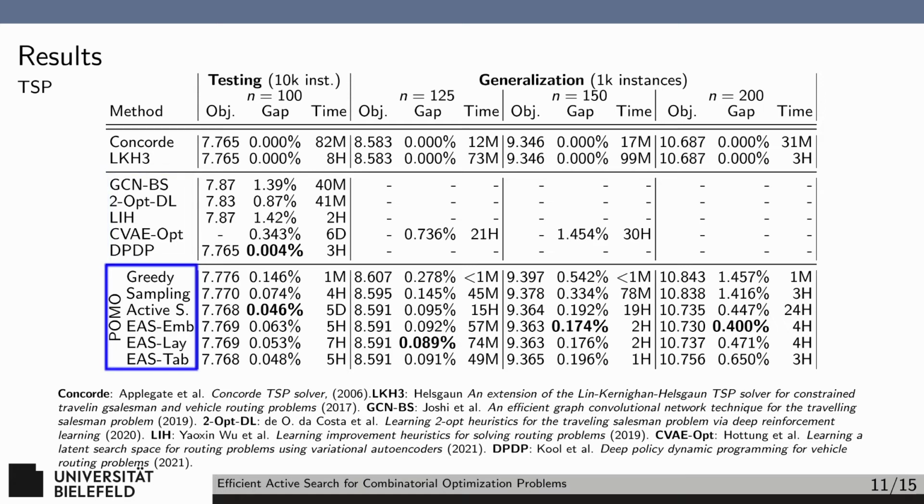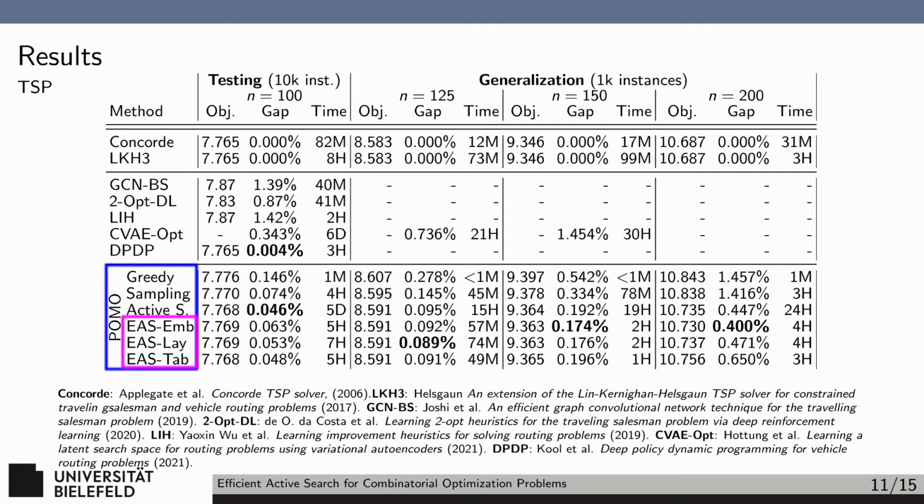Next, we move into the POMO block of algorithms. POMO Greedy provides a baseline for our contributions and is the standard POMO approach. Sampling is POMO with a sampling mechanism on top of the greedy mechanism that improves its performance somewhat. Active search modifies all parameters of the model during test time, as previously discussed. This provides another literature baseline for comparison. Up next are our 3 EAS techniques.